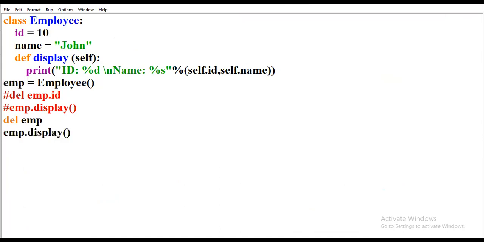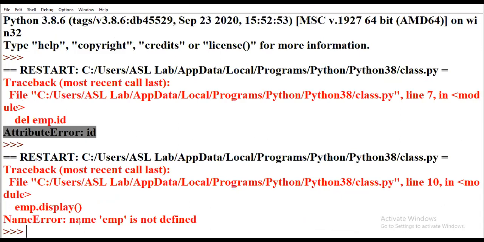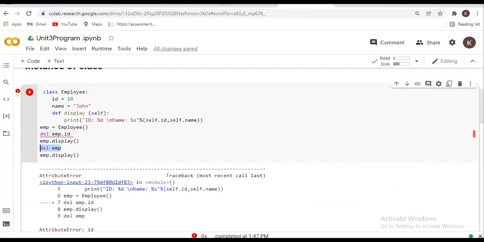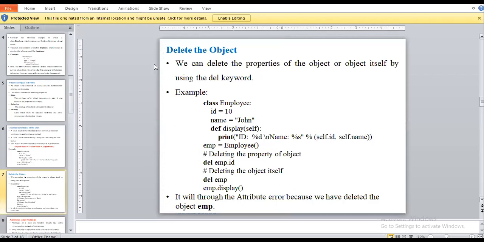So it returns the message: the name emp is not defined. Because first we deleted that emp object, and after that we want to display that data. Okay, so this is the deletion of the object in a class.